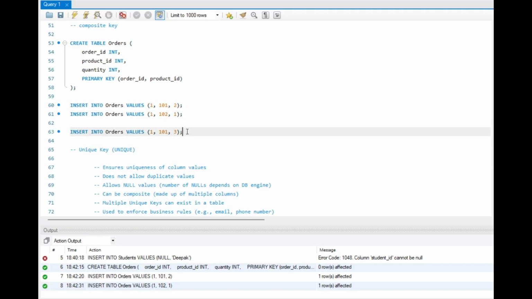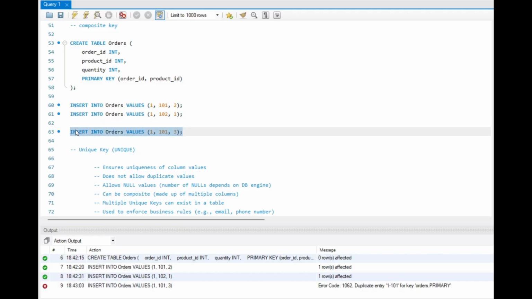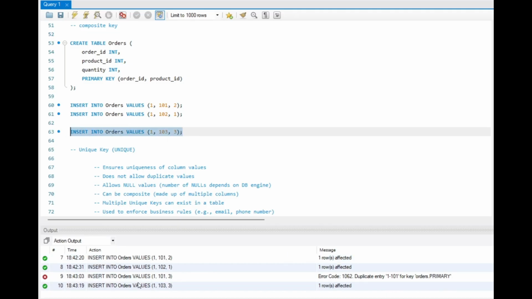Now let's try to insert this record. So now we will get an error because this 1 and 101 combined already exist there. Suppose we try to insert 103 here, now it will get inserted.